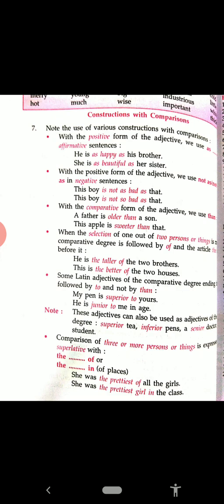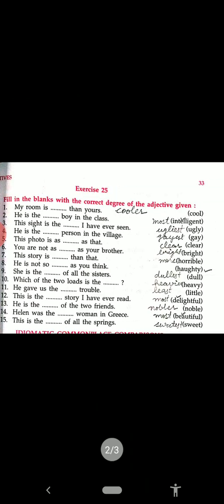Clear, everyone? Okay. So in the positive degree we have used the word "as." In the comparative we have used "than." And in the superlative mostly we have used the word "the." Now on the basis of these three, let us try to solve one exercise. See exercise 25. Fill in the blanks with the correct degrees of the adjectives given. Adjectives are given in the bracket and you have to fill in the correct degree, whether positive, comparative, or superlative.